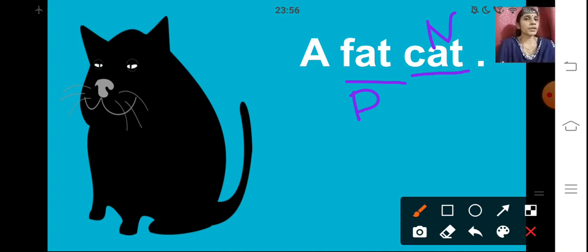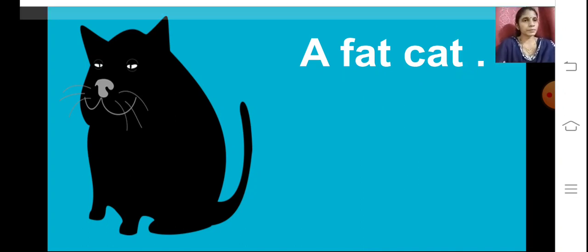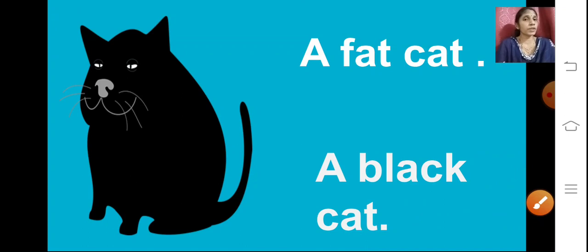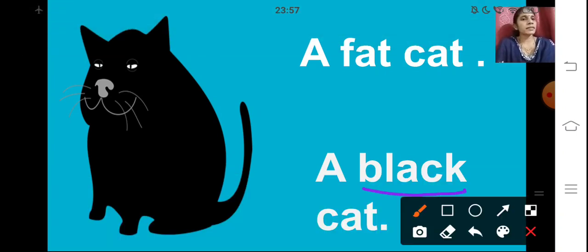It is describing the cat. It is telling us how the cat is. It is fat. Okay. Now, let us see the next example. Here, one more example. We can see a black cat. So, again, cat is the naming word. Now, if you ask, how is the cat? It is black in color. So, again here the word black is describing the cat.